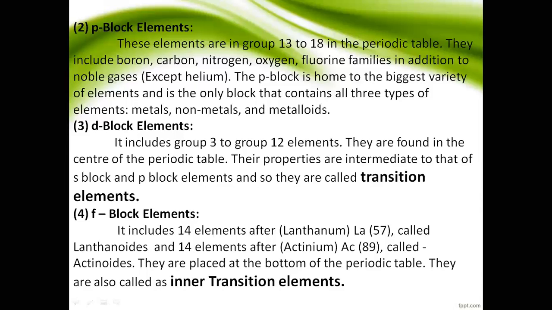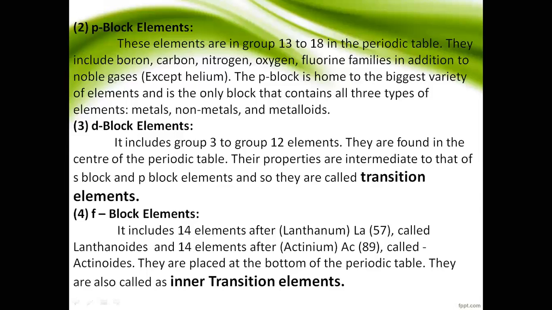So P block elements are groups 13 to 18. This is a big variety of block, because different types of elements are present: metals, non-metals and metalloids.